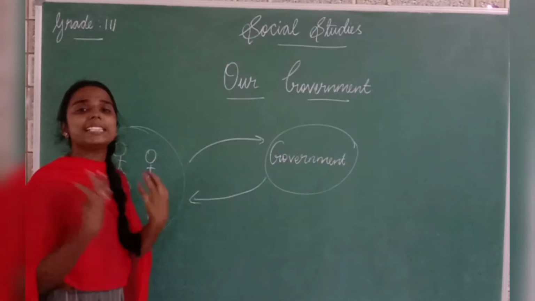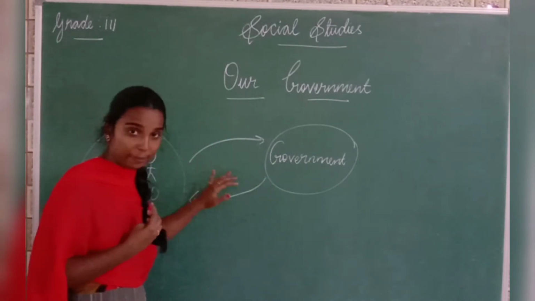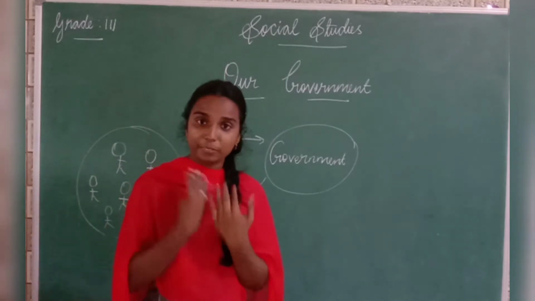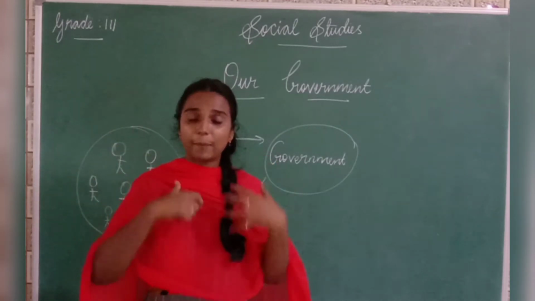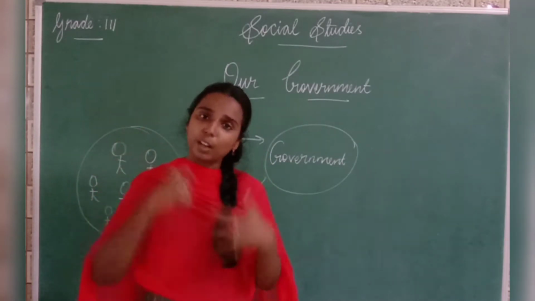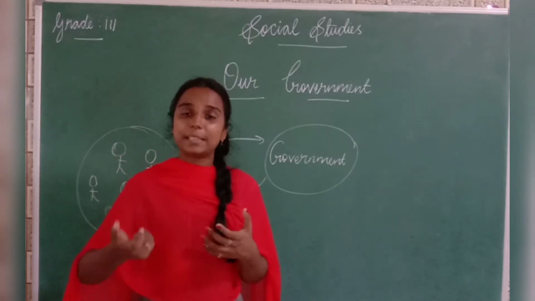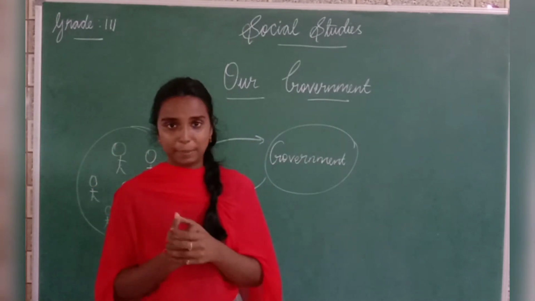We are selecting our own government to take care of us. Understood for what purpose we are having government? Government is something that is chosen by the people to take care of the people, okay?